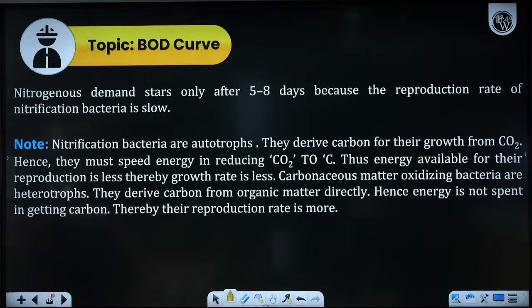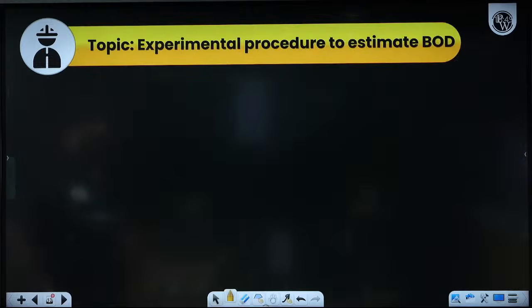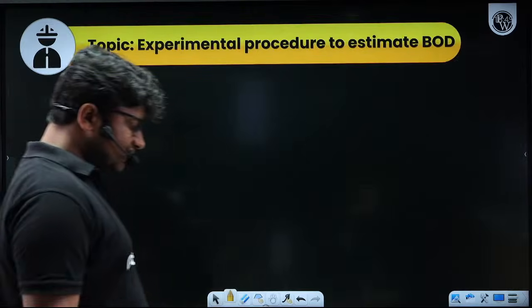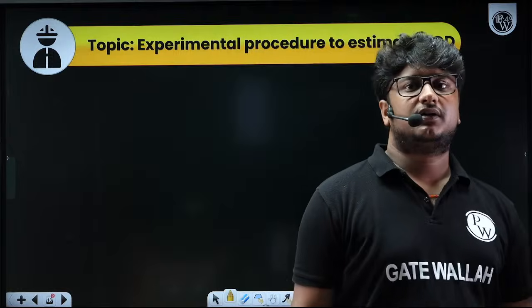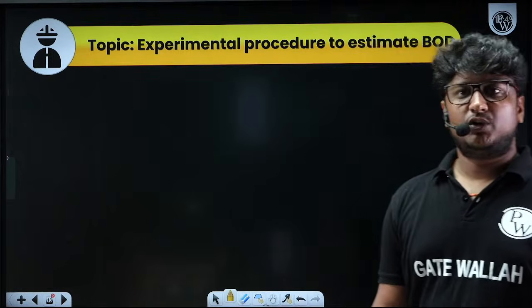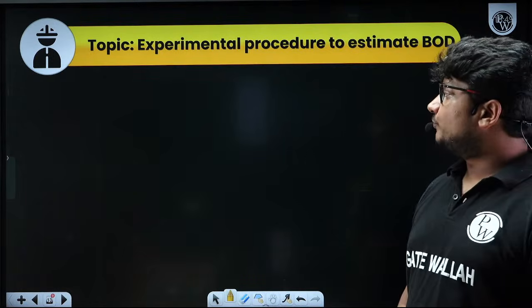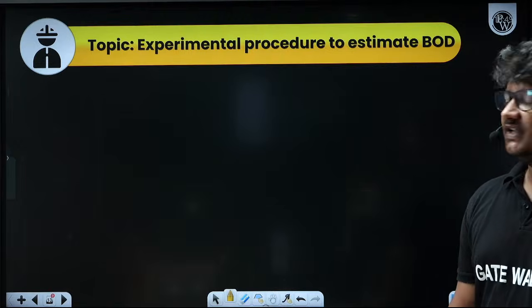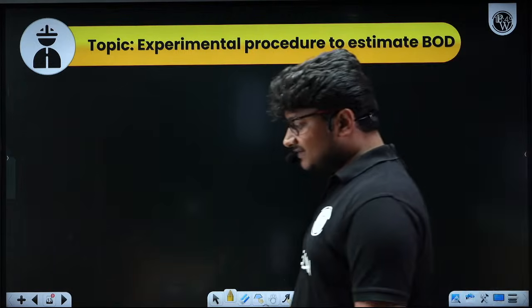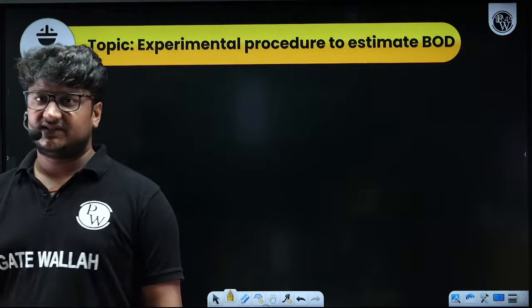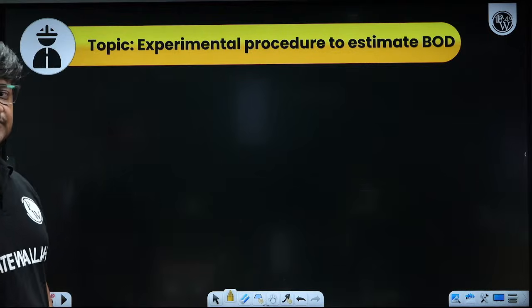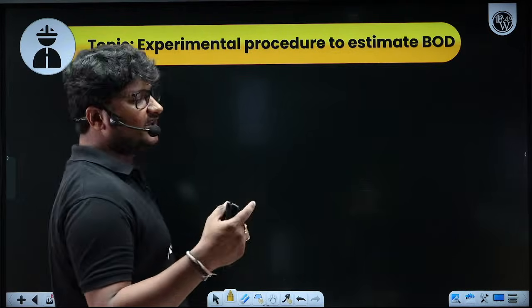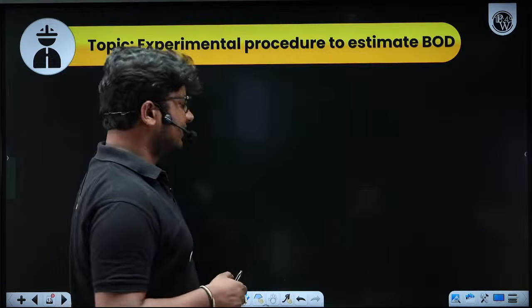Now, all this discussion which we had, I have already written here, so you can read it once whenever you get the notes. Now the next discussion is, sir, how to find out BOD. Two types of methods are used to find out BOD. The first one is the experimental method, and the second one is the analytical method. Today I will discuss the experimental method first, and then if time permits, I will go for the analytical method.